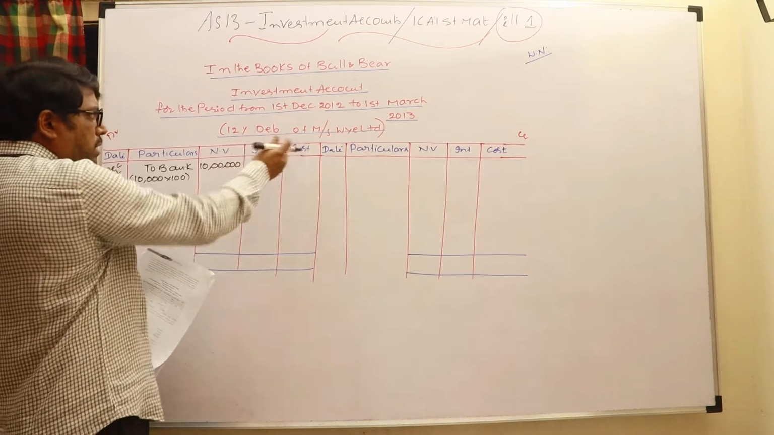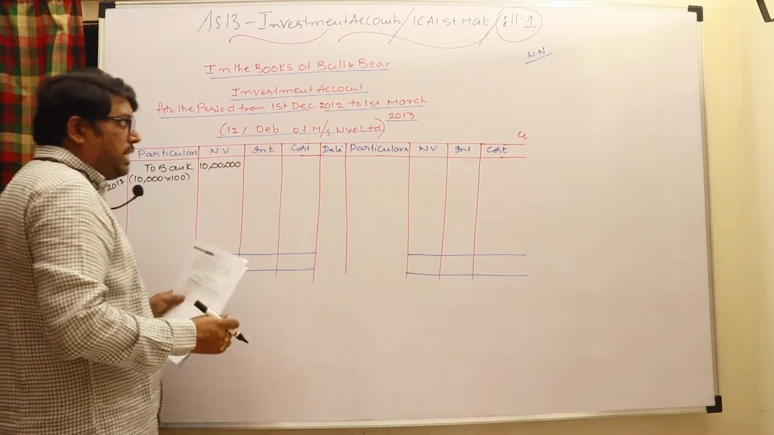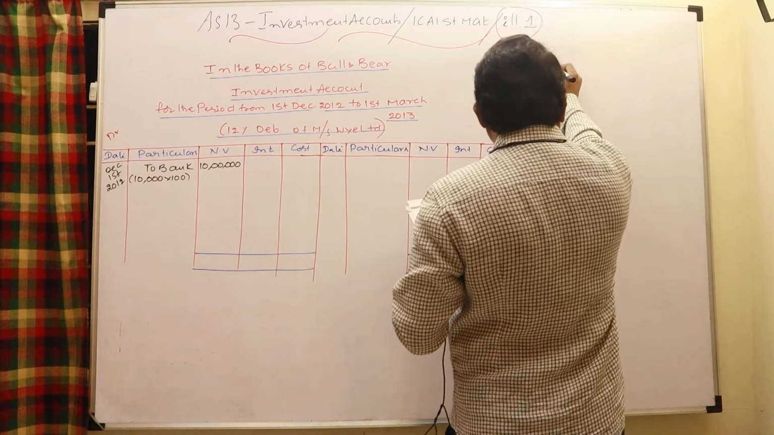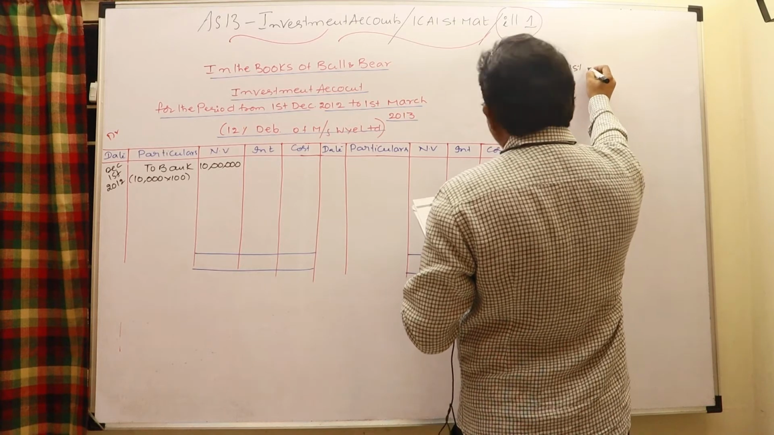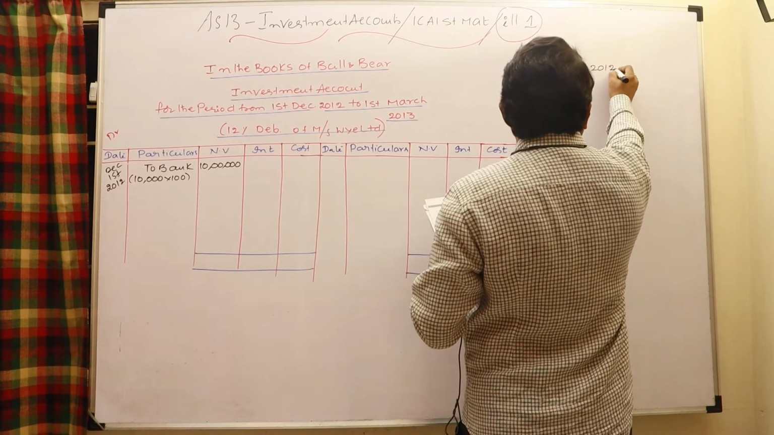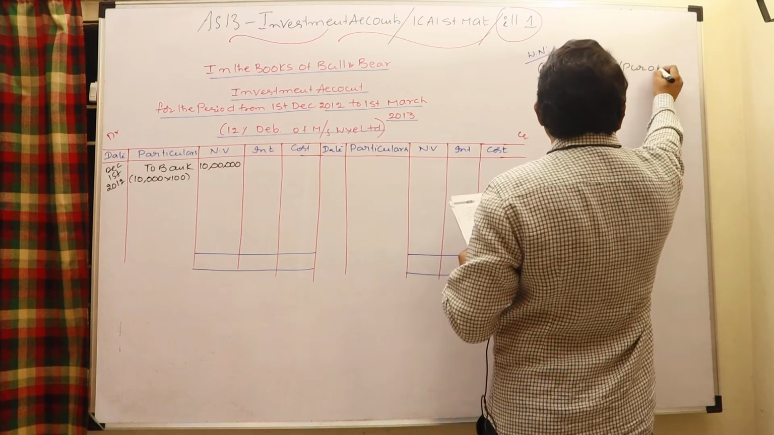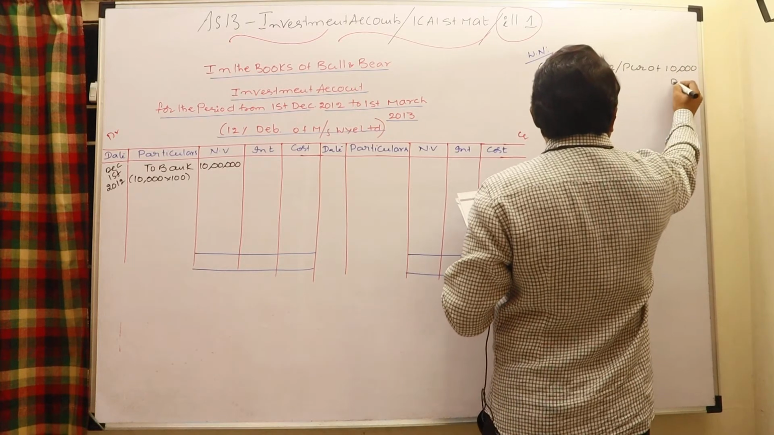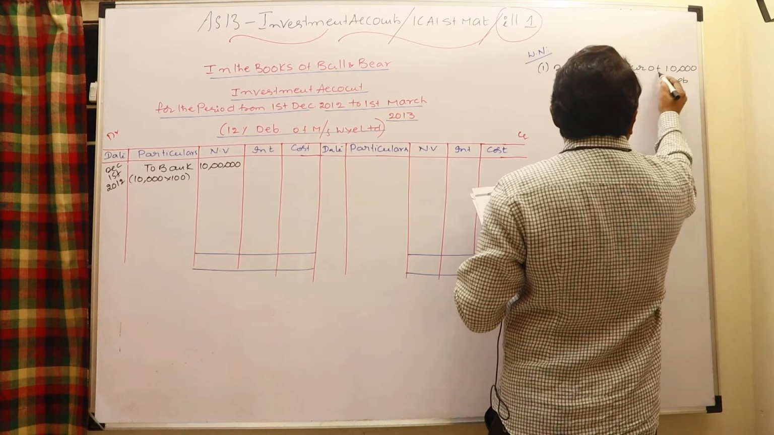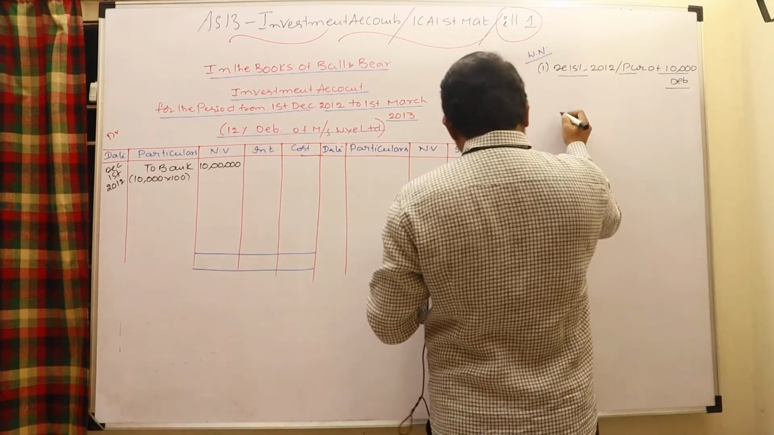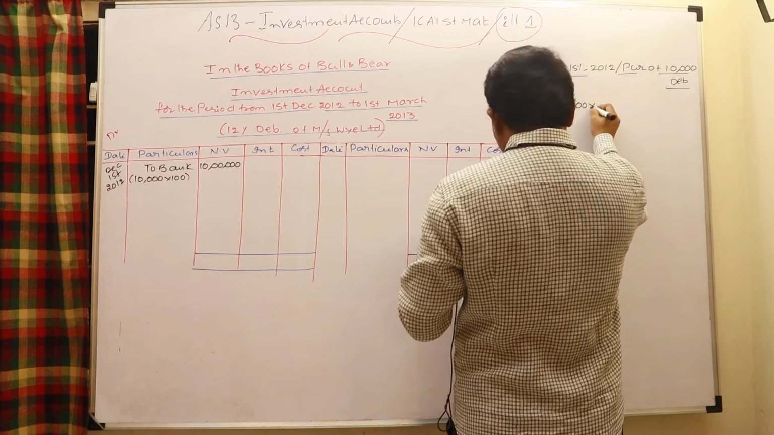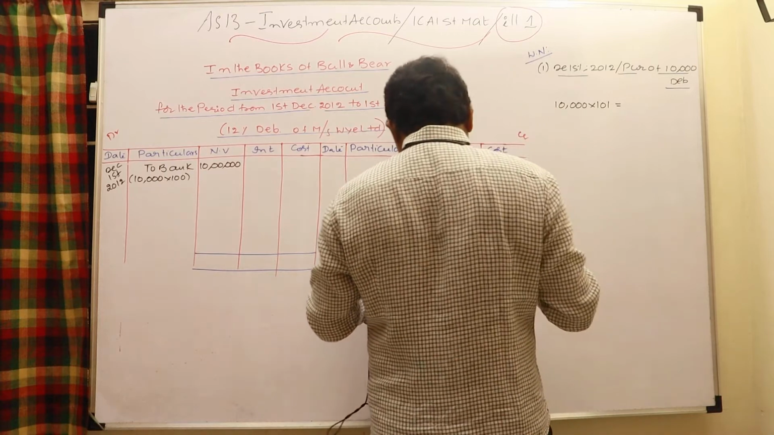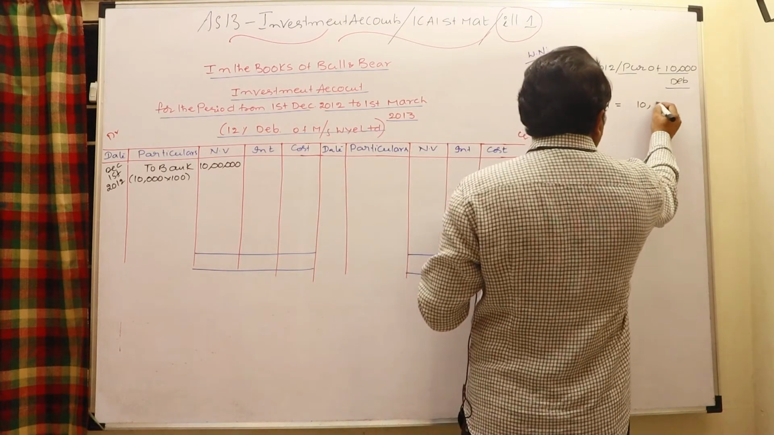Let us check how to write in the cost column and what is the amount you have to write in the interest column. Go to the working notes. So working notes, first one: December 1st, 2012, purchase of 10,000 debentures. I can say 10,000 debentures are purchased, at what rate? 101. 10,000 into 101, this is 10 lakhs 10,000.